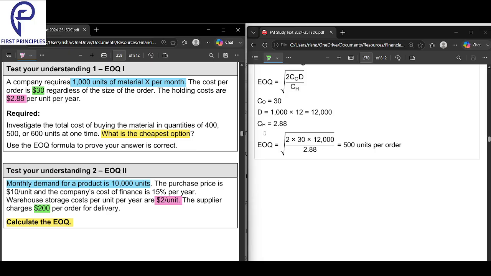Okay, CO, CH, and D. All the things we have understood: what is CO, what is CH, and what is D. We have found out all of them.